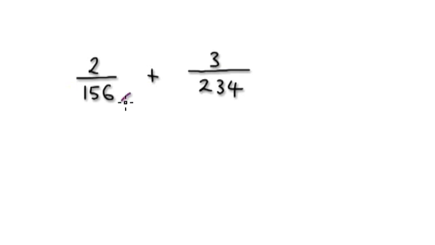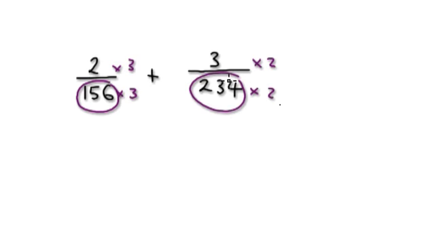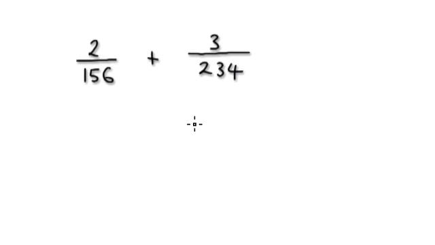But the thing is, times-ing top and bottom here by 234 is a lot of work. It's a big number. The thing is, it will still work if you times top and bottom here by 3, and then over here times top and bottom by 2. The question is, by looking at these two numbers, how did I know that I can use a 3 and a 2? You see, this is where prime comes in.